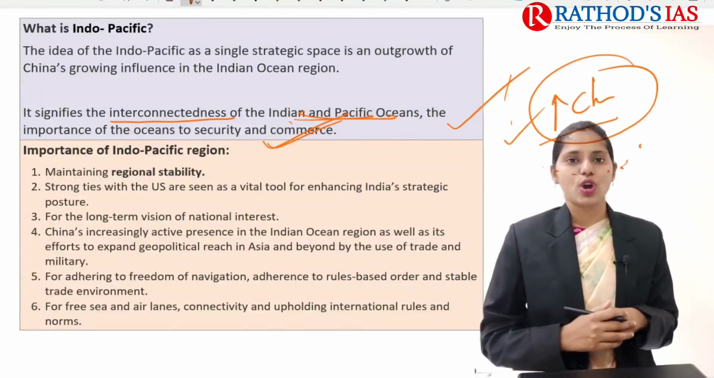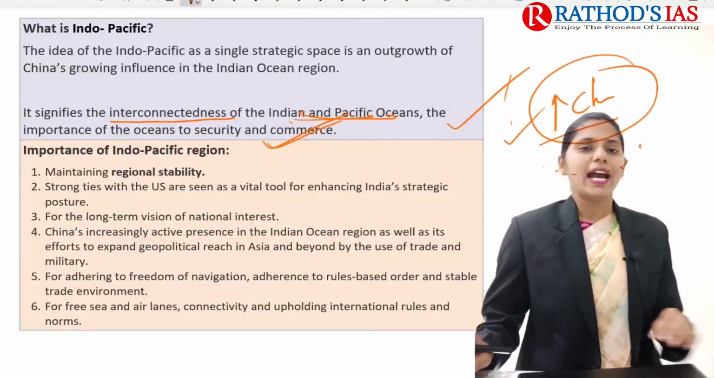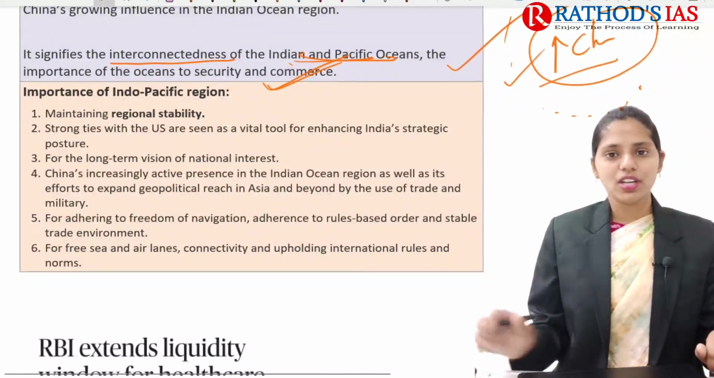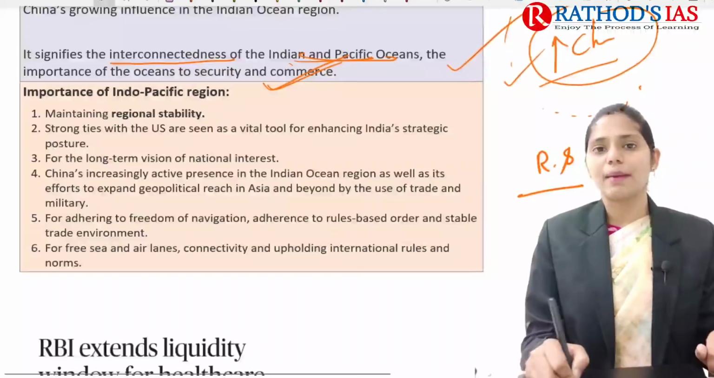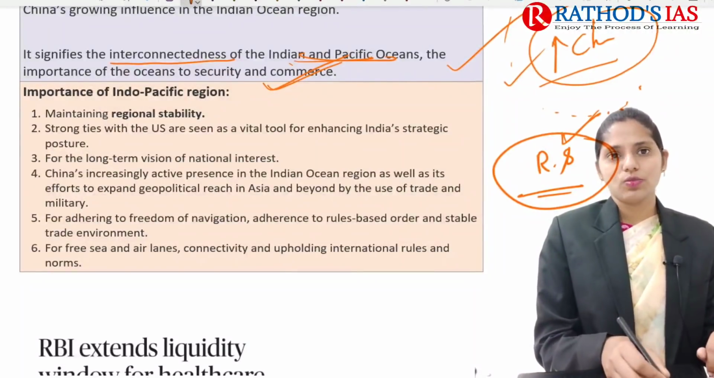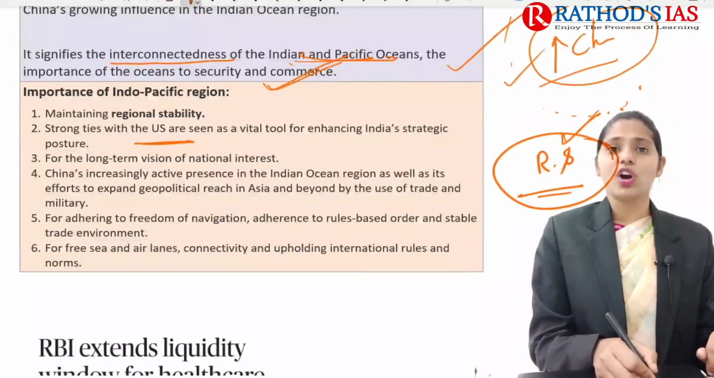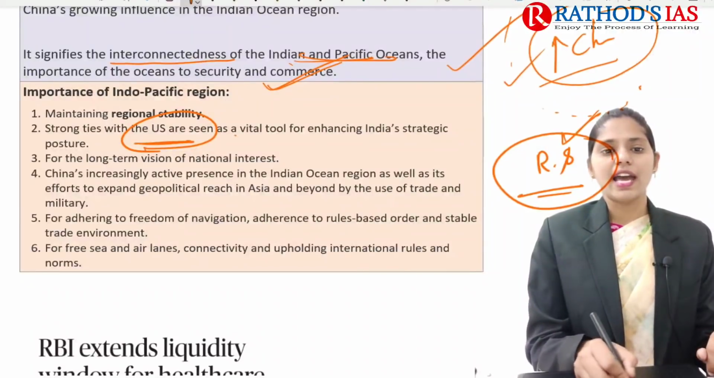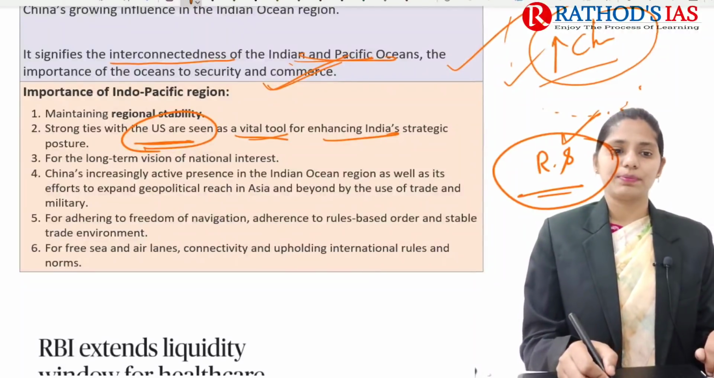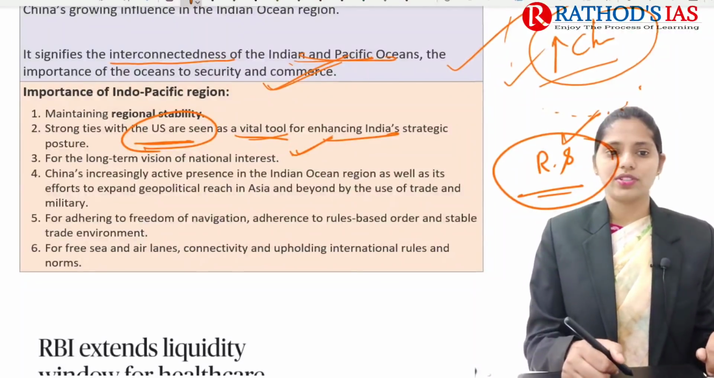So because of this Chinese dominance, the relevance of this Indo-Pacific region is increasing, that is mainly seen. And if you are talking about the importance of this Indo-Pacific region, it is very much helpful for maintaining regional stability. So for regional stability this region is very important, and we can have some strong ties with the US. Okay, strong ties with the US are seen as one of the vital tools for enhancing India's strategic posture. And it will also have a long-term vision regarding national interest as well.